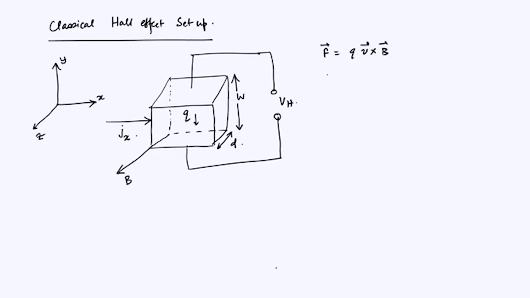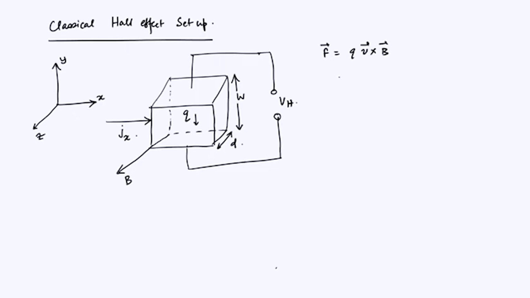All right. So, at equilibrium, all the charges will start migrating either in the plus y direction or minus y direction depending on their sign, and once the equilibrium is established, the motion of the charges will stop. Okay.